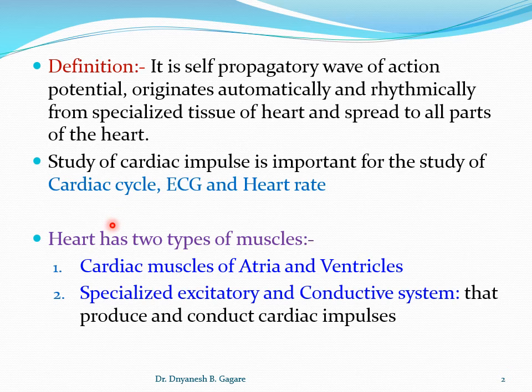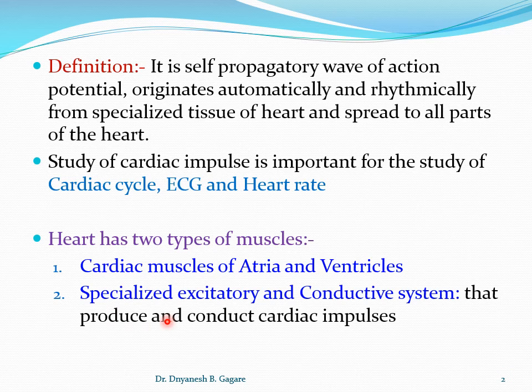Okay, now we'll proceed. Heart has two types of muscle. If you see the heart, two types of muscles are there. Cardiac muscle of atria and ventricles. The muscles are the same but located on atria and ventricles, so these are called the atrial muscle and the ventricular muscle.